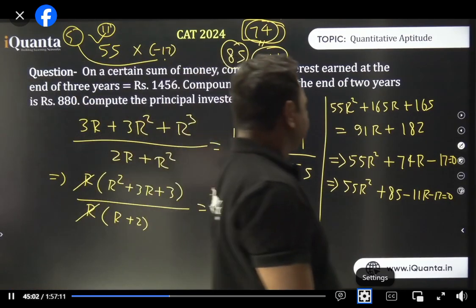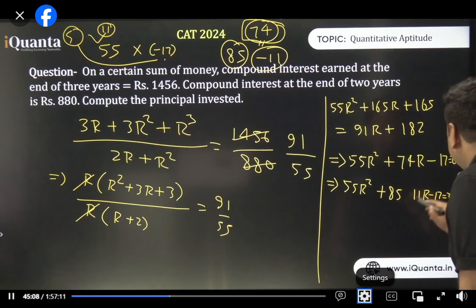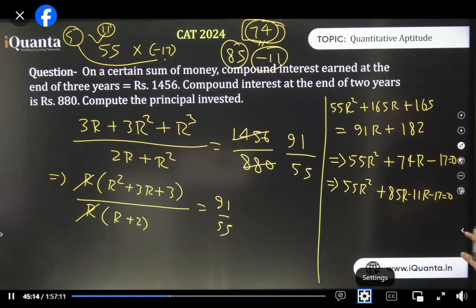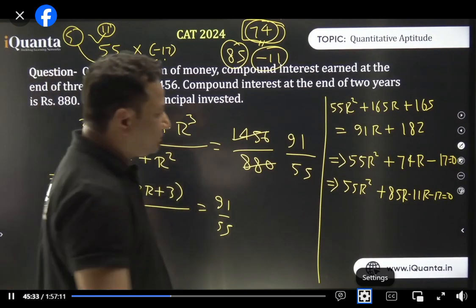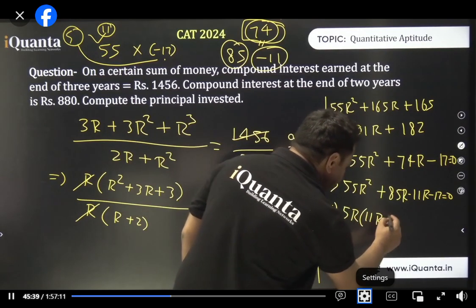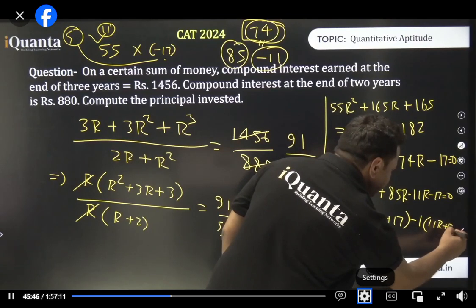ठीक है, क्या हो गया? 85r, सही कह रहे हो, इसको मैं 85r लिख देता हूँ. Now all of you can do it. Let's take 5r common between these two. 5r, I'll get 11r plus 17. And taking minus 1 common here, I get 11r plus 17 again, equal to 0.